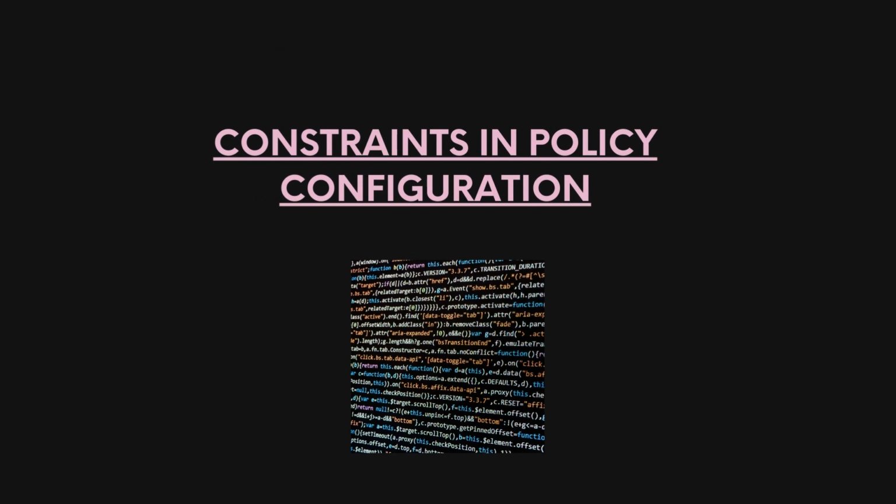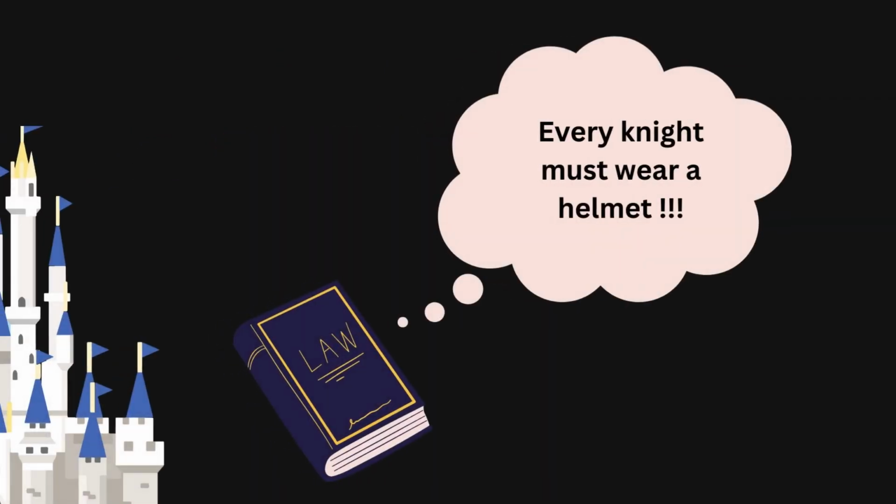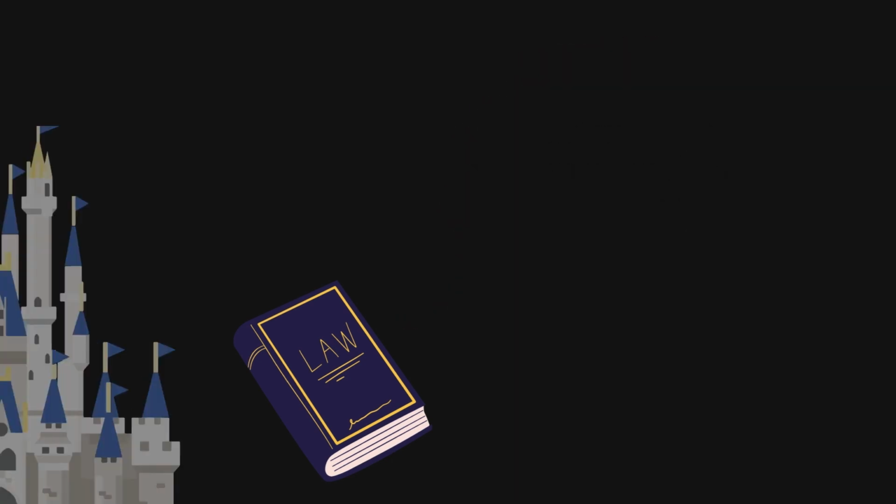And now let's talk about constraints in policy configuration. Constraints are like special rules for our castle. For example, imagine we have a rule that says every knight must wear a helmet. That's a constraint to keep our knights safe.